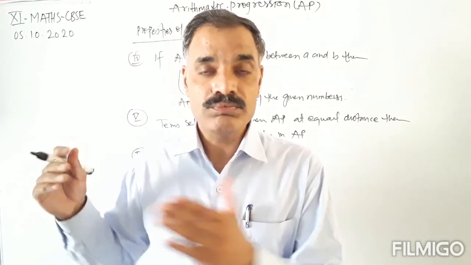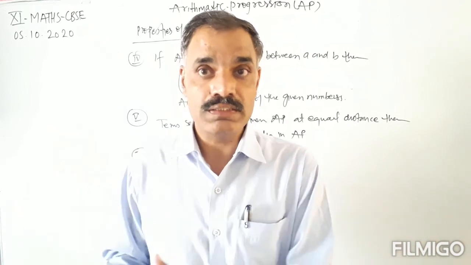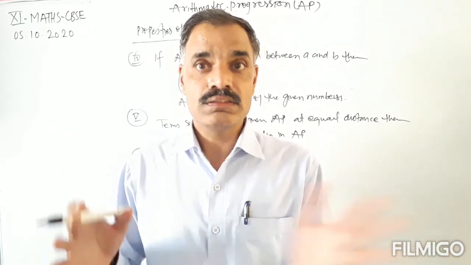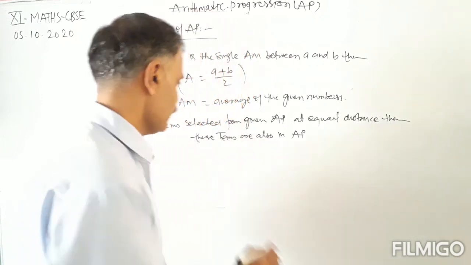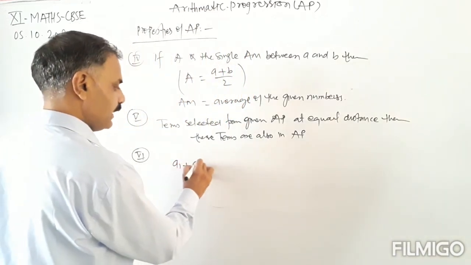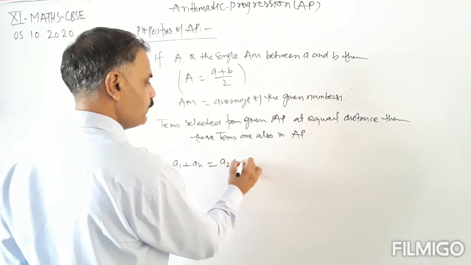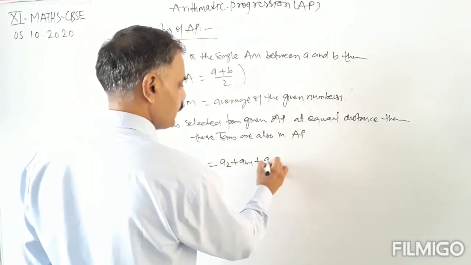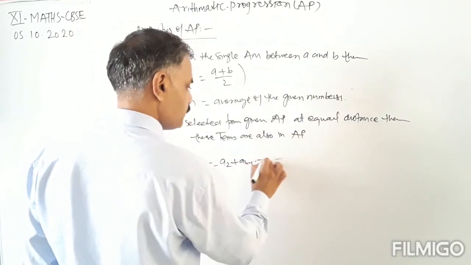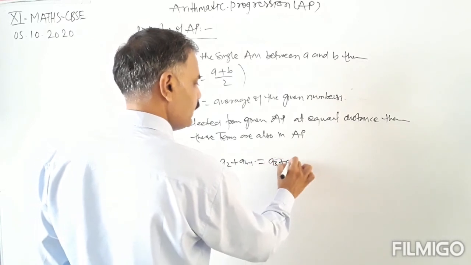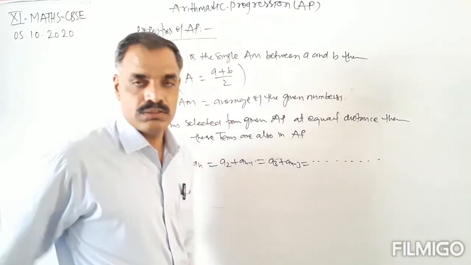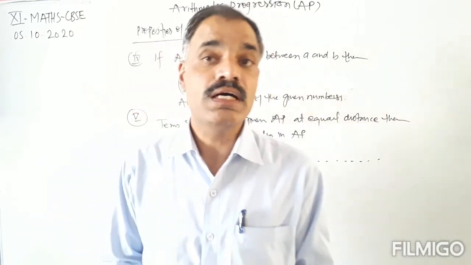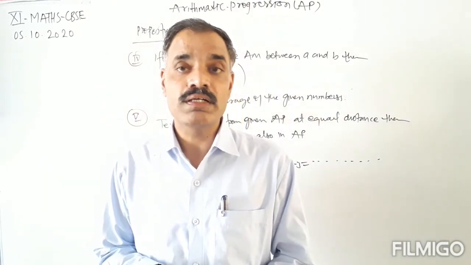Means the sum of the first term and last term, the second term and second last term, the third term and third last term is always the same. Okay, means A1 plus An is equal to A2 plus An minus 1, which is equal to A3 plus An minus 2, and so on. Okay, so these are some of the properties of the arithmetic progression.